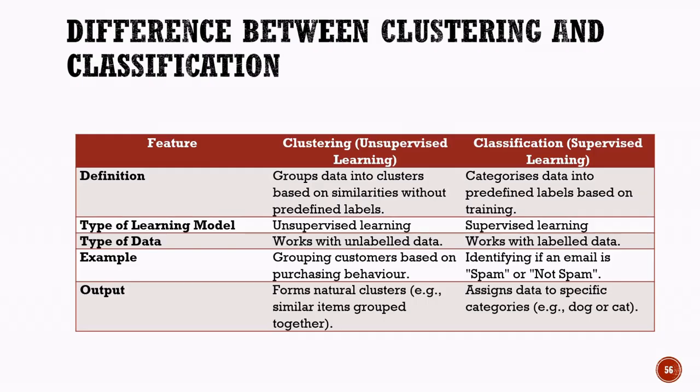The output is also different. Clustering produces groups or clusters of similar data points, while classification assigns each data point to a specific predefined category, such as dog or cat, spam or not spam, or snowfall or no snowfall. To summarize, clustering discovers hidden groups in unlabeled data, whereas classification predicts known categories using labeled data.